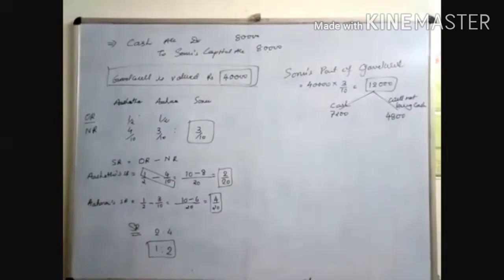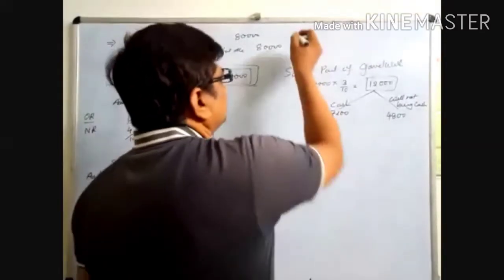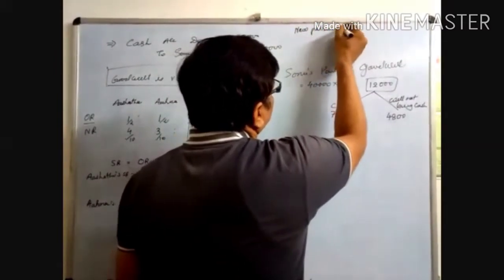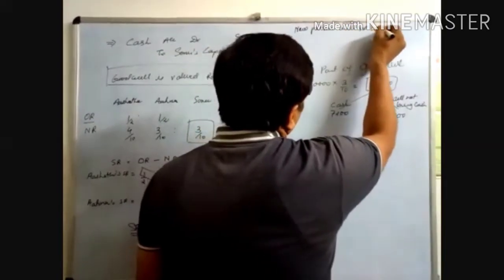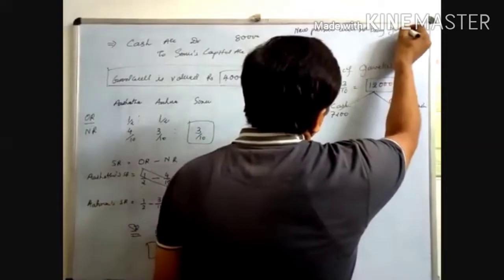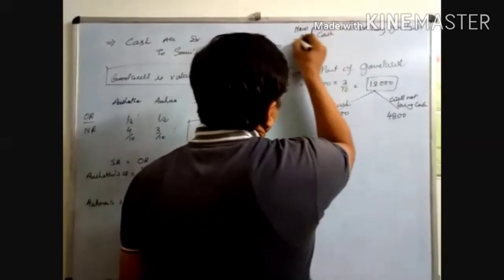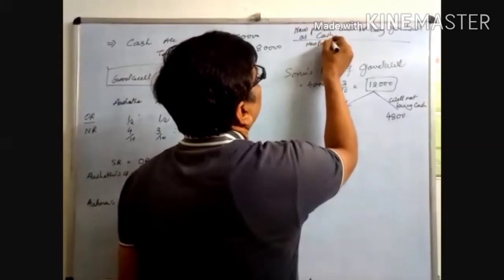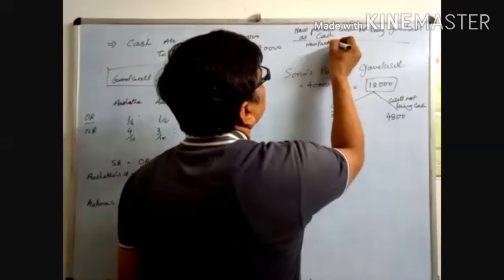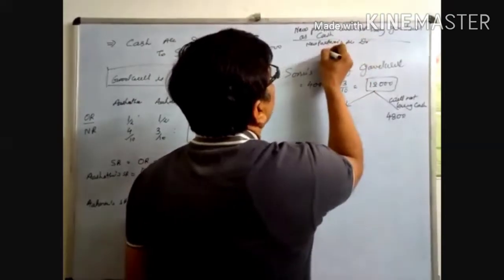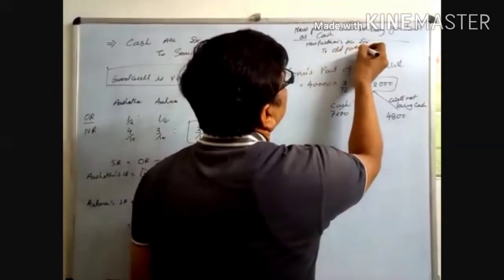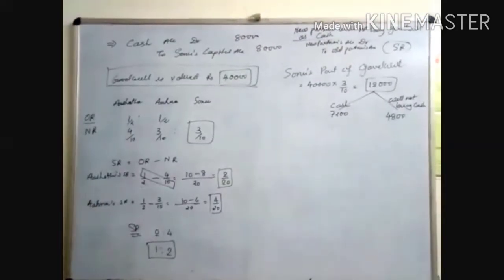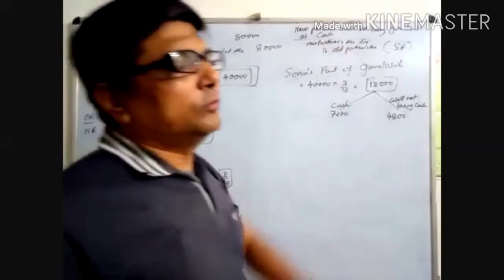When the new partner does not bring goodwill as cash, the general entry is: new partner's account debited, old partners' account credited in the sacrifice ratio. Clear?